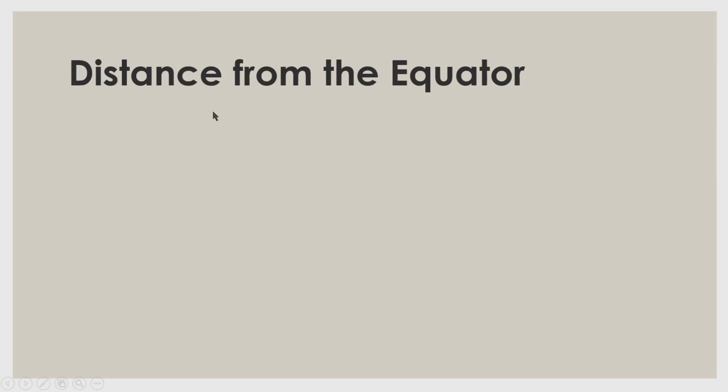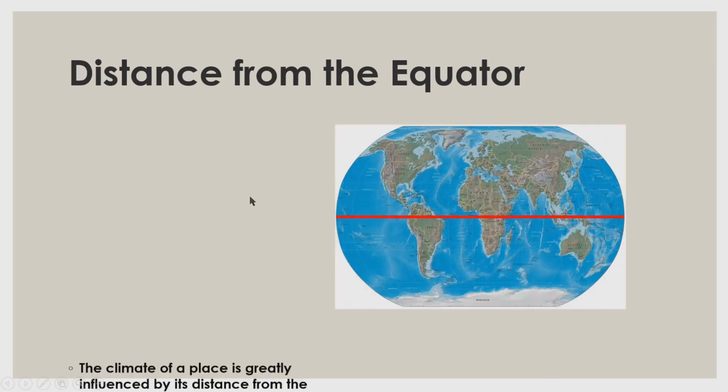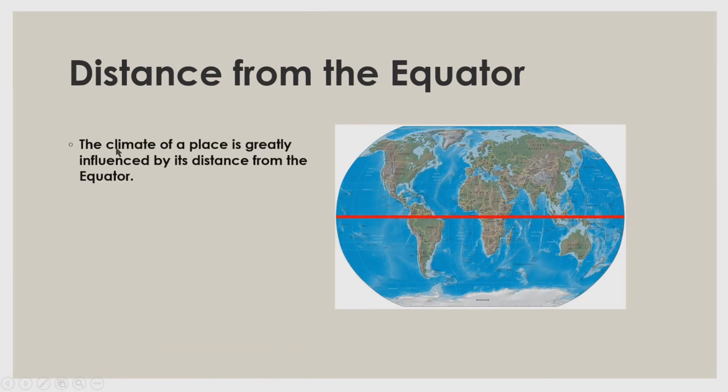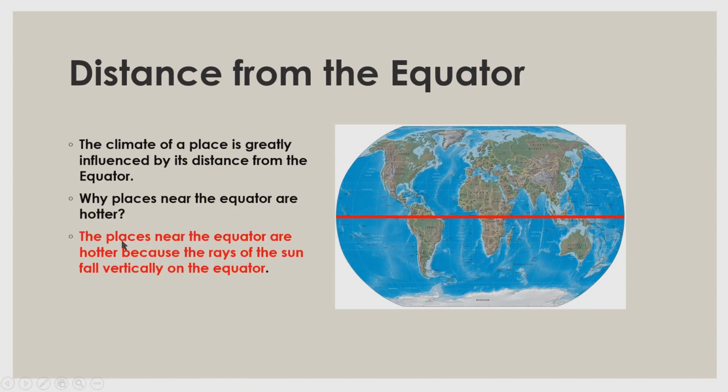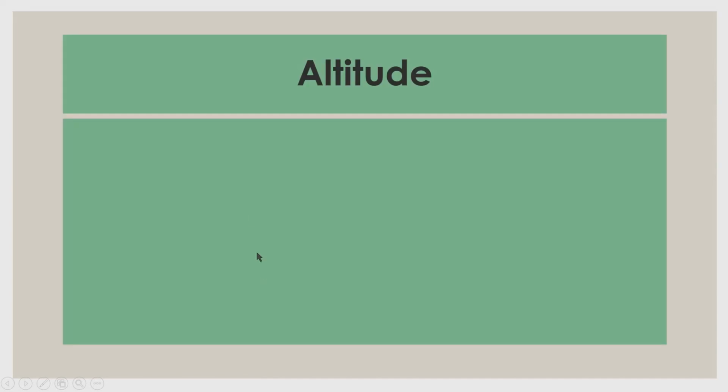Distance from the equator. The climate of a place is greatly influenced by its distance from the equator. Why are places near the equator hotter? The places near the equator are hotter because the rays of the sun fall vertically on the equator.